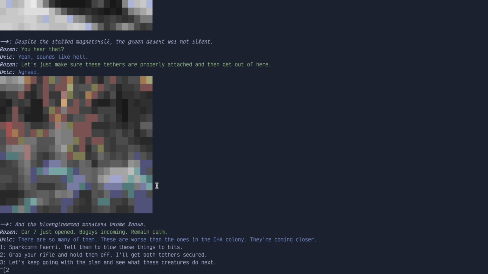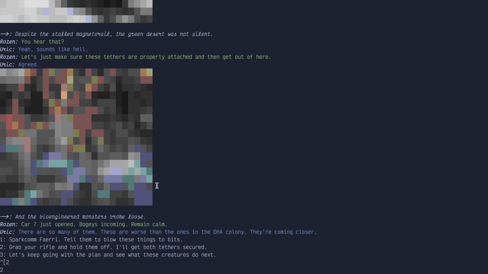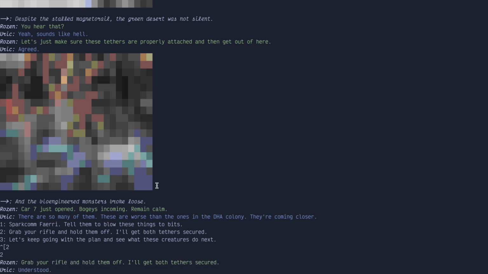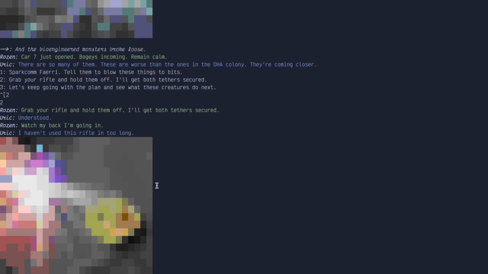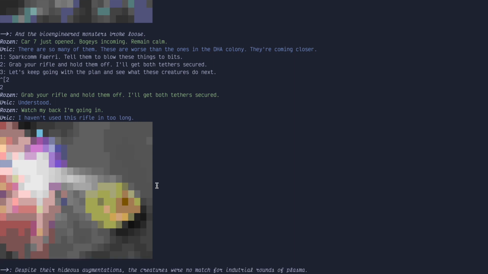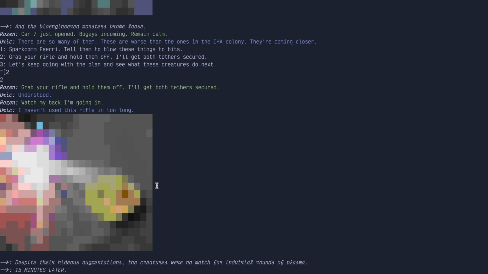Understood. Watch my back. I'm going in. I haven't used this rifle in too long. Despite their hideous augmentations, the creatures were no match for industrial rounds of plasma.